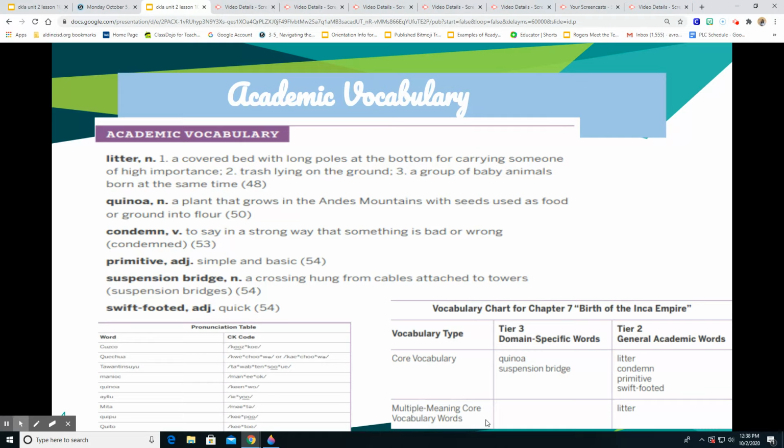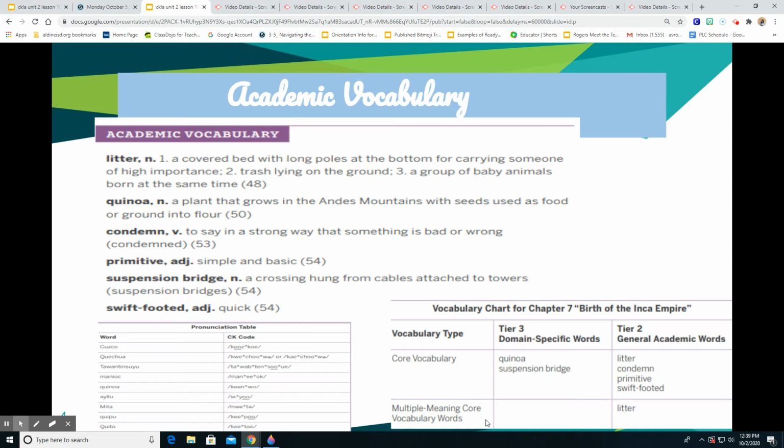And then lastly, your vocabulary word is swift footed, which is an adjective and means quick. So, an example that we'll see in the reading today is that they described their messengers as swift footed. They didn't have the mail or postal services. So if there was ever a message, they had to send it by people. And they called these messengers swift footed because they could walk so quick to get these messages from the empire to the person that needed to retrieve them.